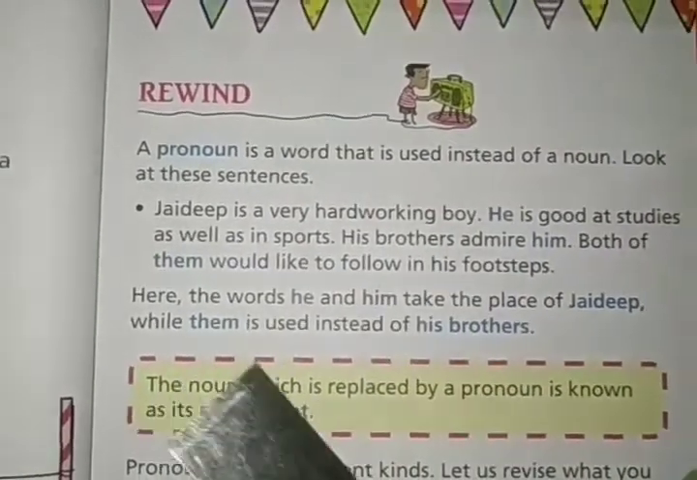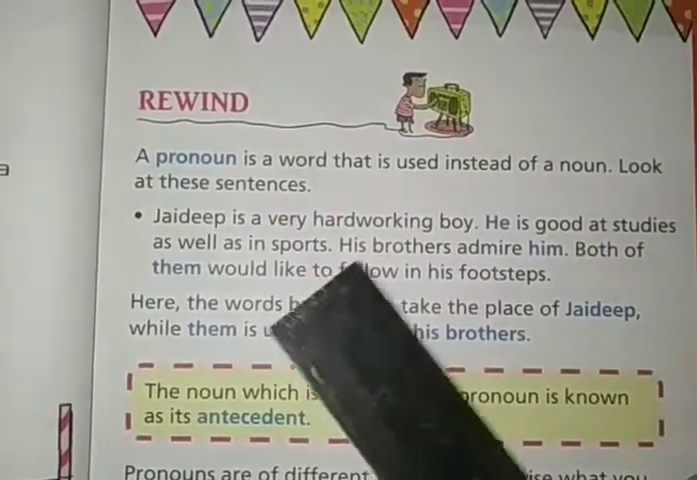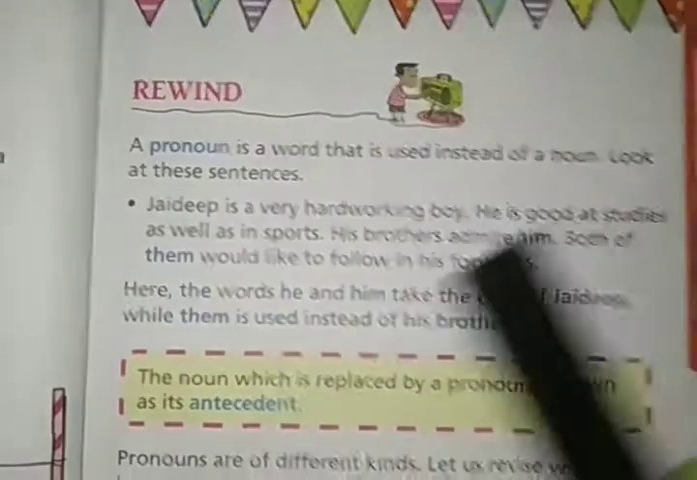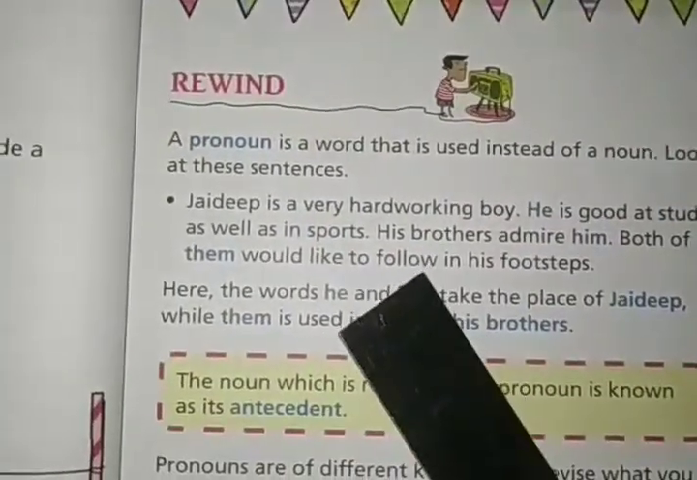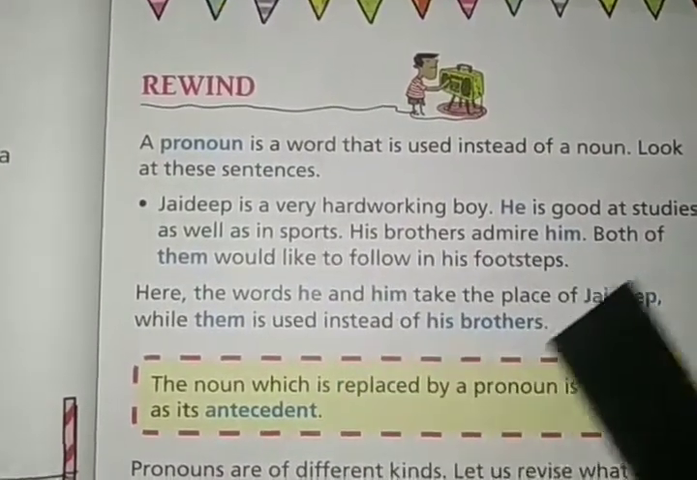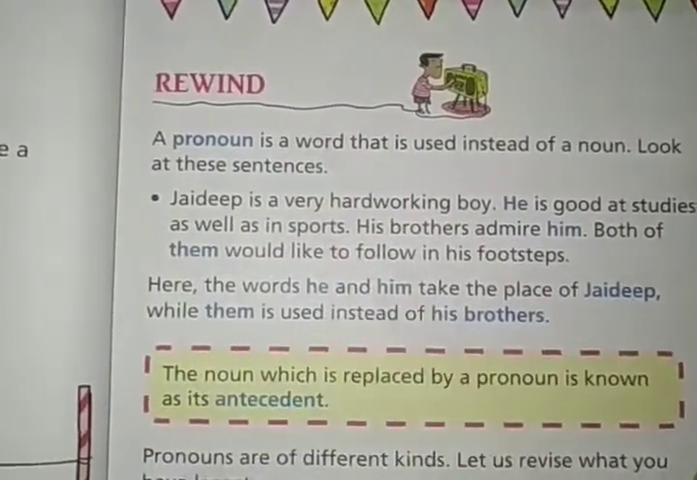Them is used instead of his brothers. Instead of writing his brothers twice, we could write his brothers admire him, his brothers would like to follow in his footsteps. So instead of writing twice, we have used both of them, meaning his brothers only. Them means his brothers.